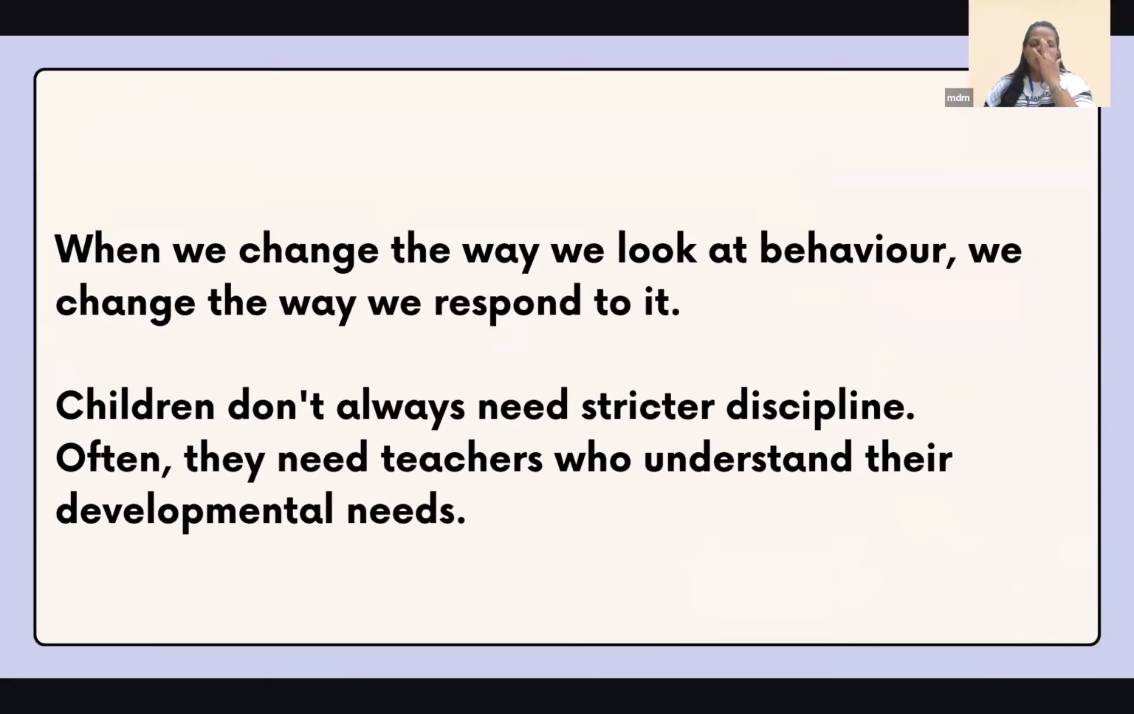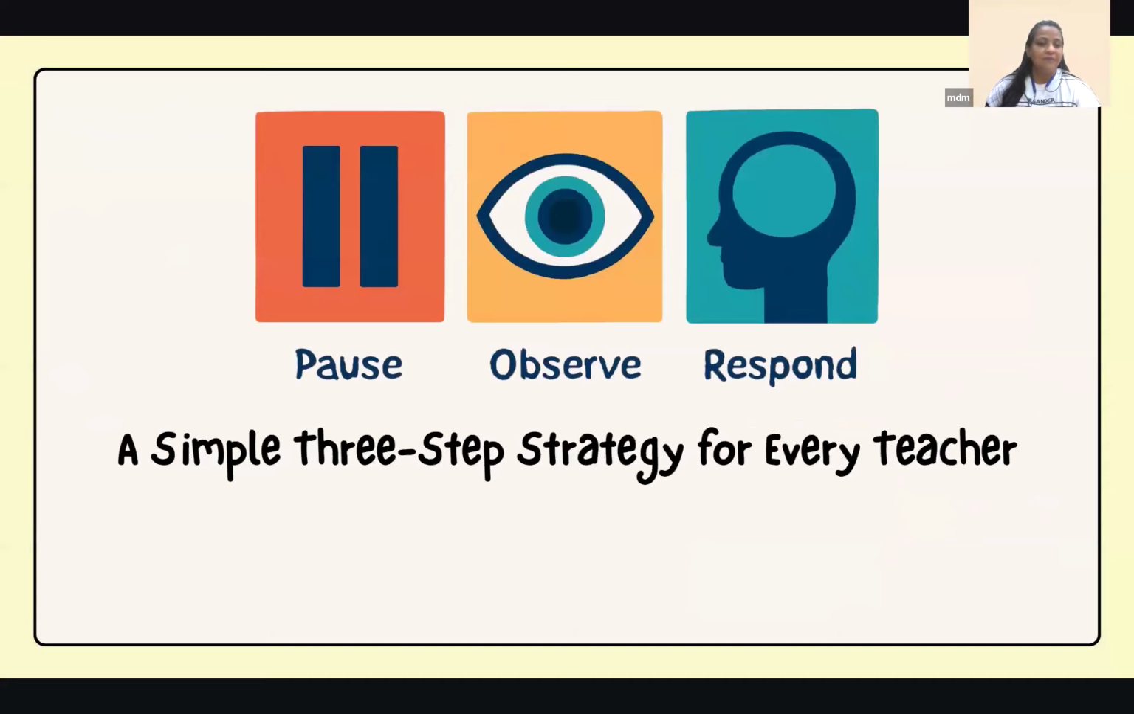See, it works. When we change the way we look at behaviors, we change the way we respond to them. The children don't always need strict discipline. Discipline will happen. They need somebody who understands their needs, because they don't. So the next approach is pause, observe, respond. This is a very simple three-step strategy, a very basic one. The words only say it all.